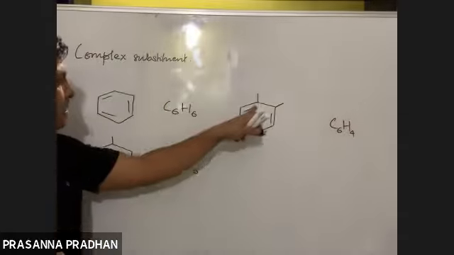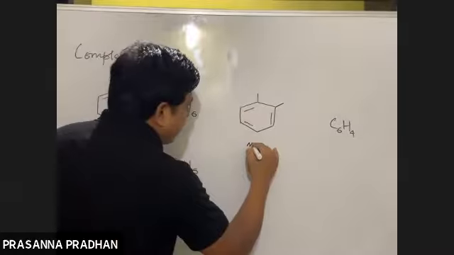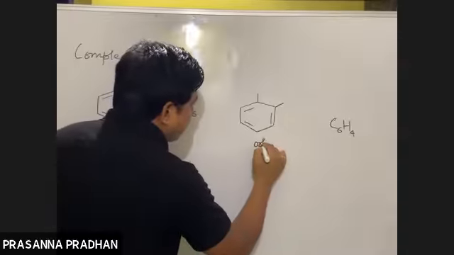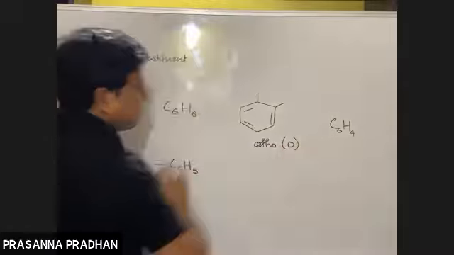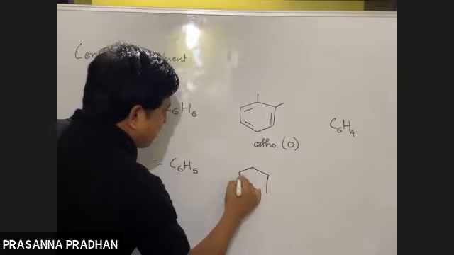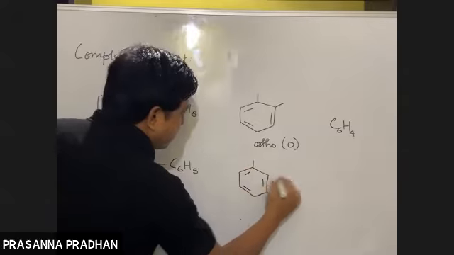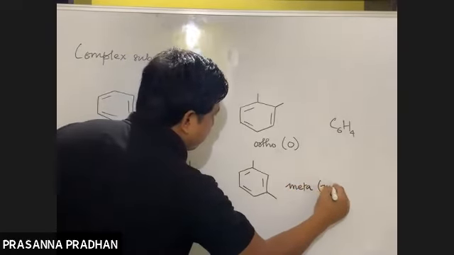Now, when the 2 substituents are in the 1, 2 position, these are known as your ortho, denoted by small o. These 2 groups can be in the 1, 3 position like this. So these positions are known as meta, denoted by small m.